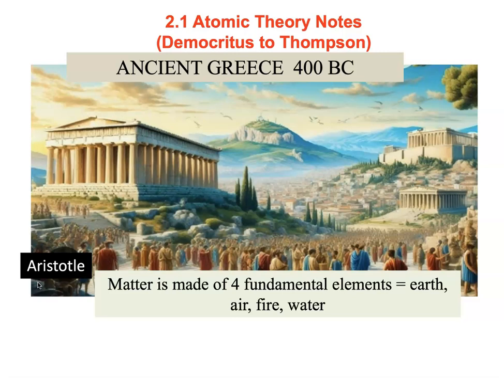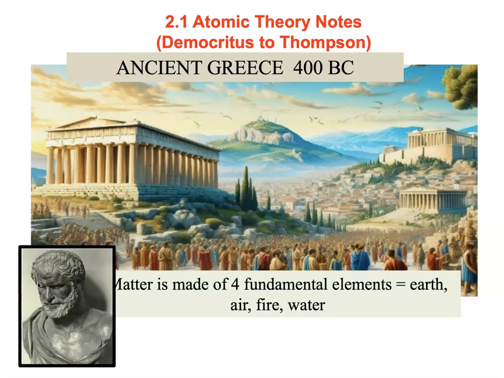Then came along Democritus, who thought they were all wrong, and he was cutting things up, different substances, to find the smallest particle of matter. And he found that there was a point where with a knife he couldn't cut things anymore, or he couldn't break something like a rock into teeny pieces.